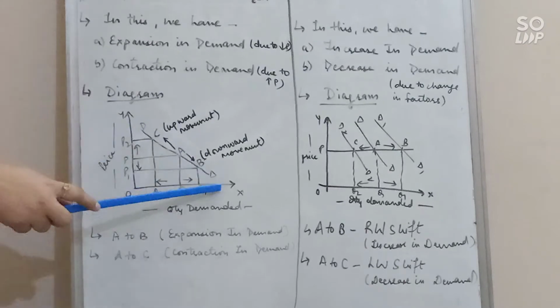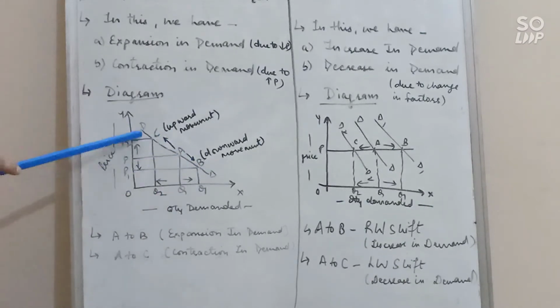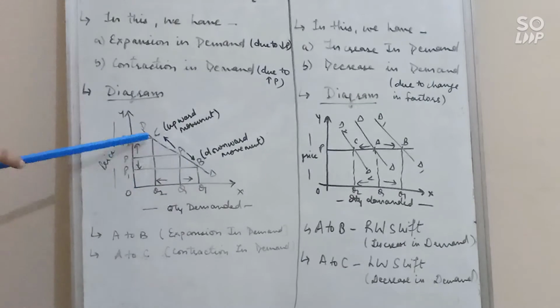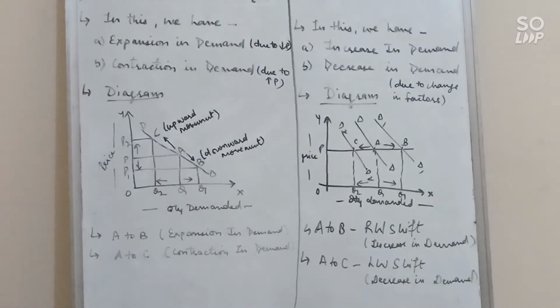So you will draw the demand curve. These 3 points are along the demand curve. That's why it is known as movement along the demand curve. On the same curve there is a movement, upward or downward. I hope it is clear.